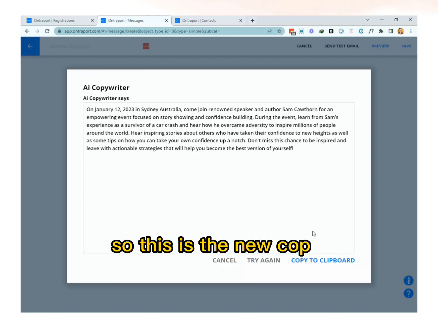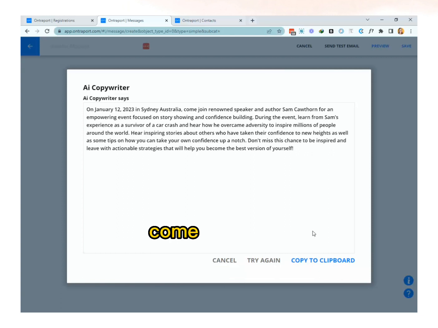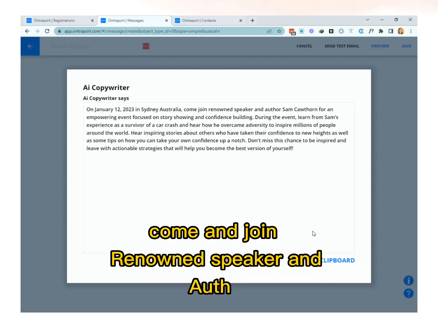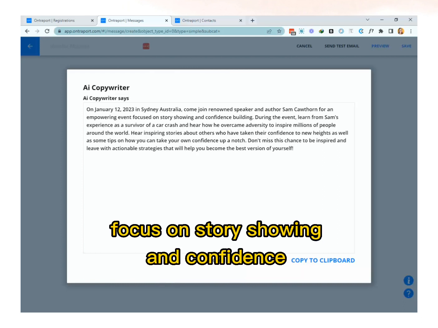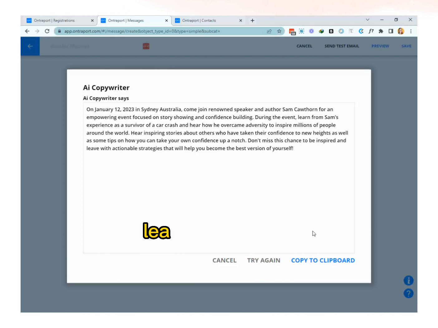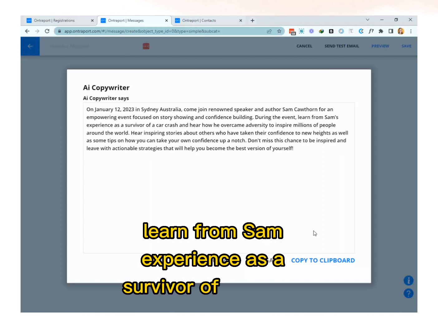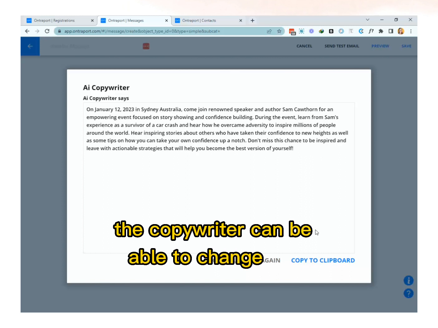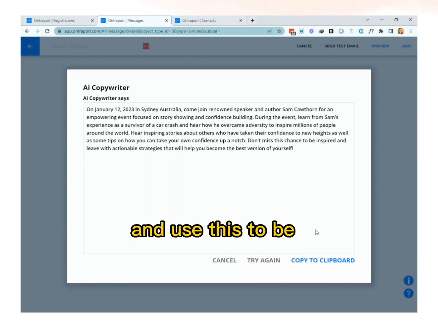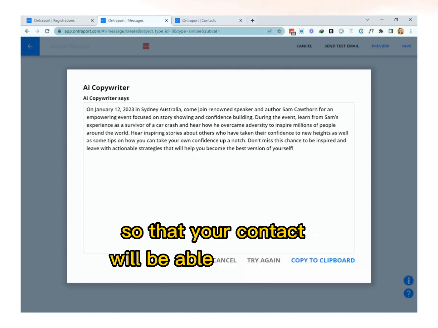So this is the new copy that I have. On January 12, 2023 in Sydney, Australia, come and join renowned speaker and author Sam Cottern for an empowering event focused on storytelling and confidence building. During this event, learn from Sam's experience as a survivor of a car crash. Actually, you can, of course, you're not going to teach your copywriter. The copywriter can change the wording and make this more powerful and persuasive, so that your contact will be able to join your event.